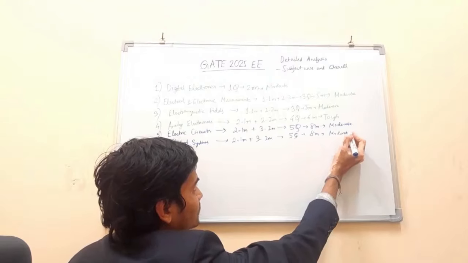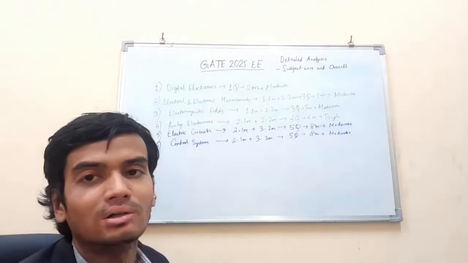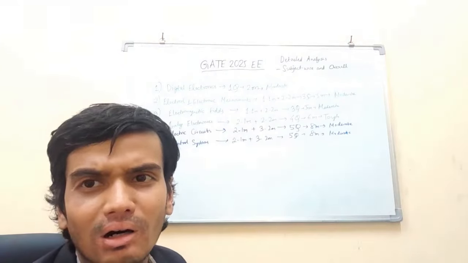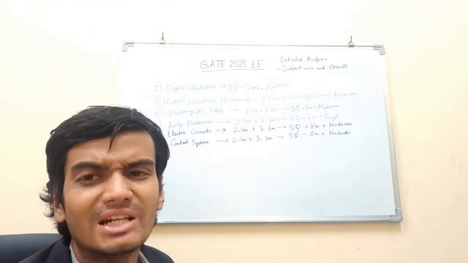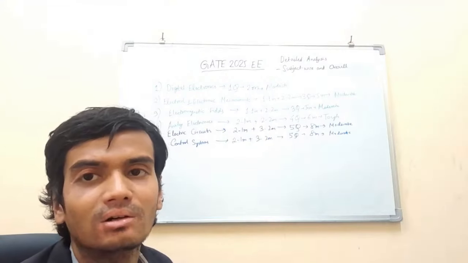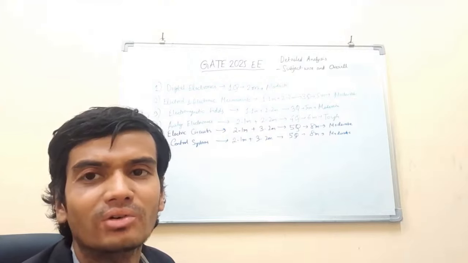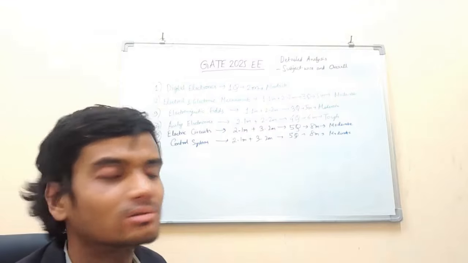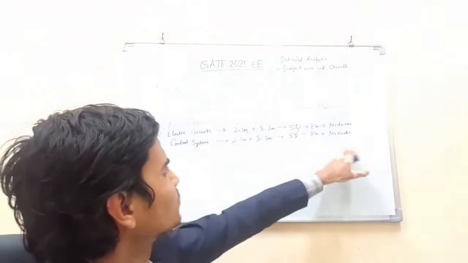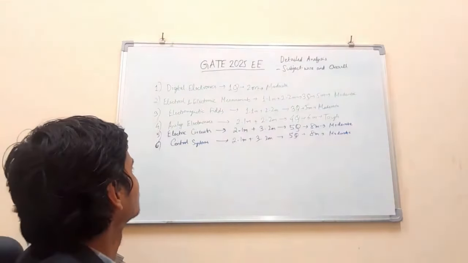Questions came from Nyquist plot, then Routh-Hurwitz criterion, then state space analysis questions were asked from that. Then basic frequency response and all, as is asked in other years also. So it was on the moderate side, I would say.